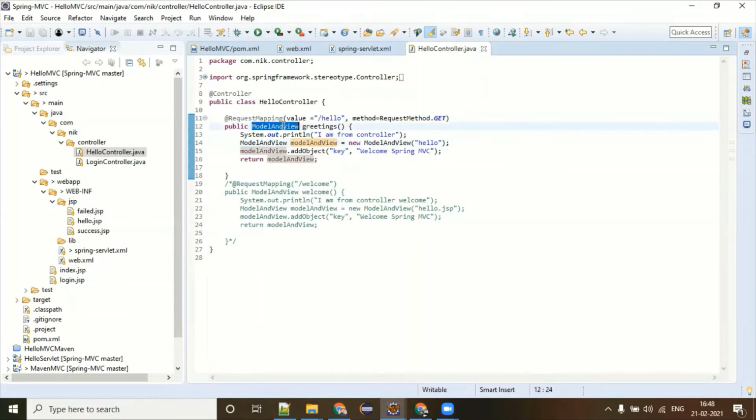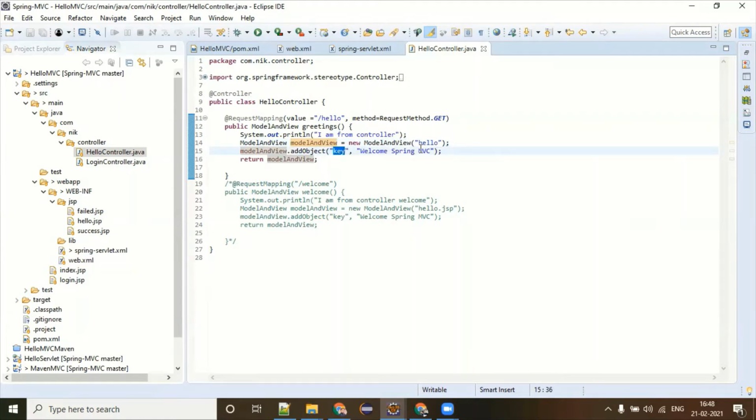Now, the response always has to be in the format of ModelAndView. At least the view must be there. That is the reason I am creating one object called ModelAndView. This guy is asking me, what is your view name? Remember, the view is a JSP file. So I'm giving the JSP file name, which is hello.jsp. And then I'm adding some value also, which could be a part of data.